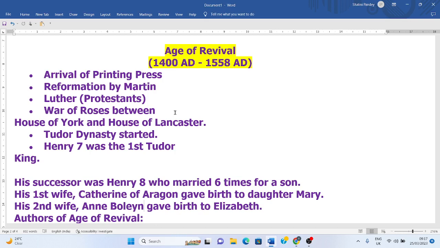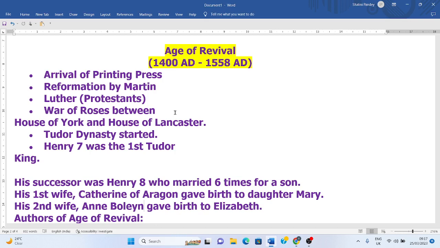Then the Reformation by Martin Luther was a notable event of this age, and Martin Luther was a German monk, and he talked about the ill practices of the Catholic Church. He protested against the Catholic Church, and his followers were called Protestants because they protested.